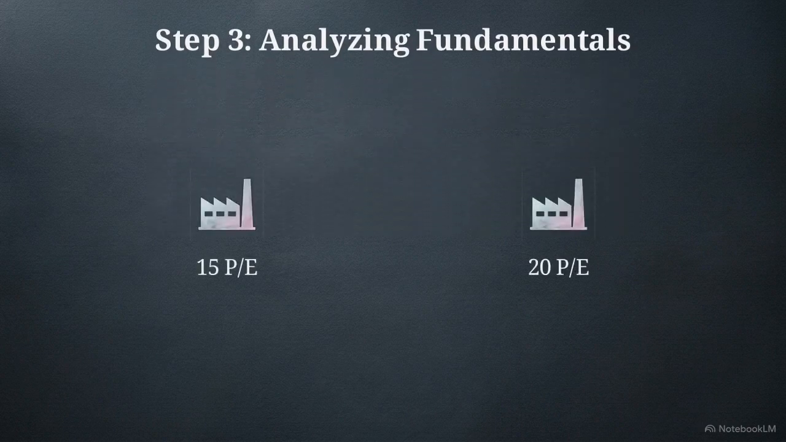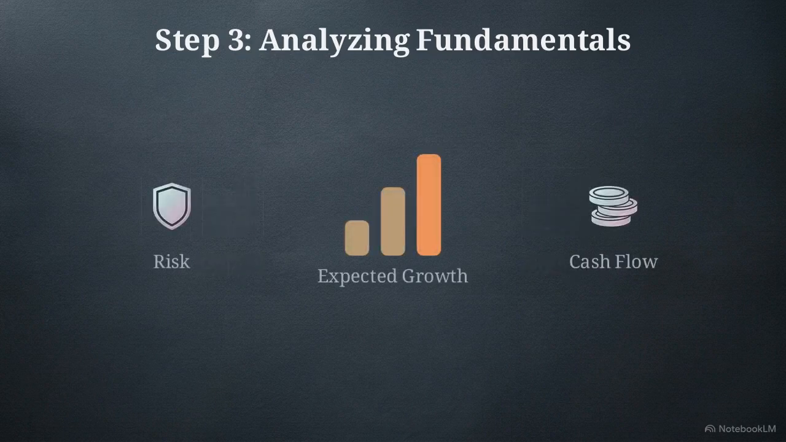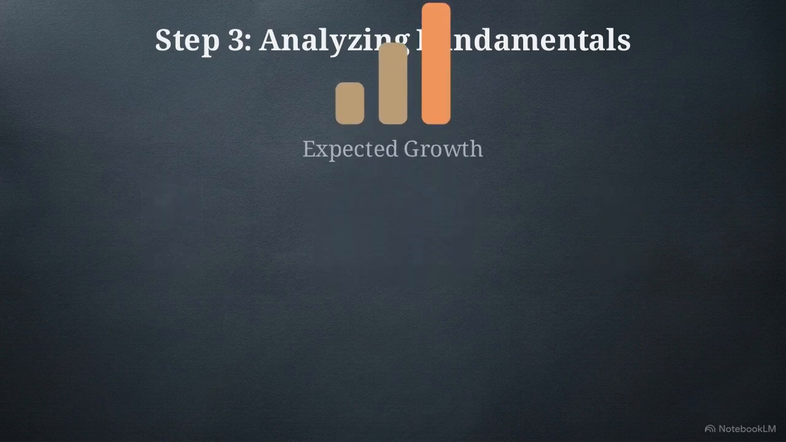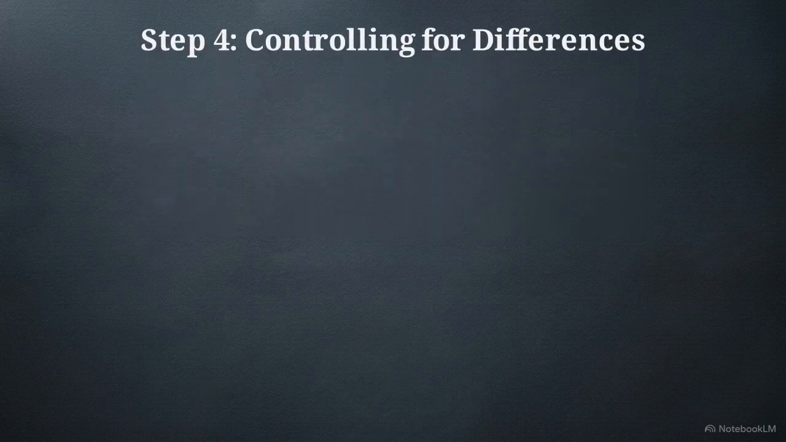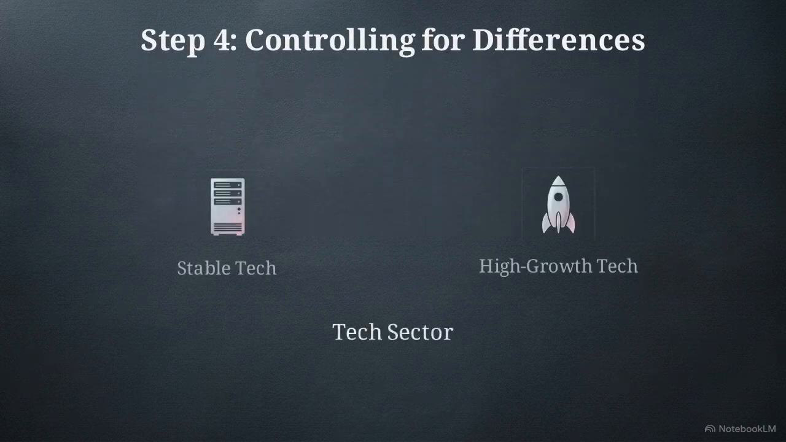You have to ask why one firm deserves a 15 PE while another gets a 20. The answer comes back to the core drivers of any valuation: risk, expected growth, and cash flow generating potential. Every multiple has a companion variable, one dominant driver. For the PE ratio, that companion variable is expected growth. As expected growth increases, the multiple a firm deserves rises right along with it. Knowing this leads directly to step 4, controlling for differences.